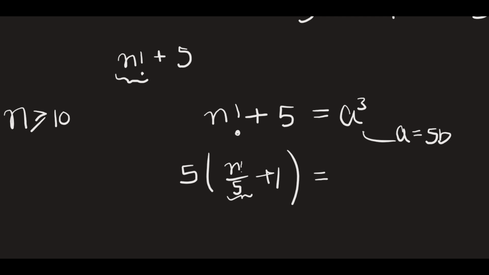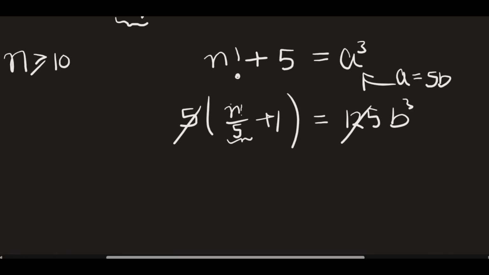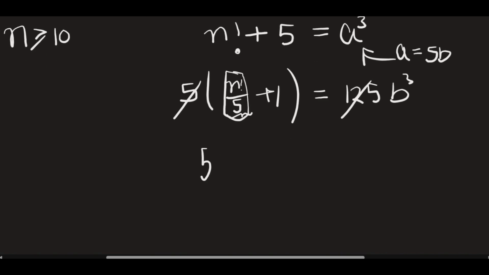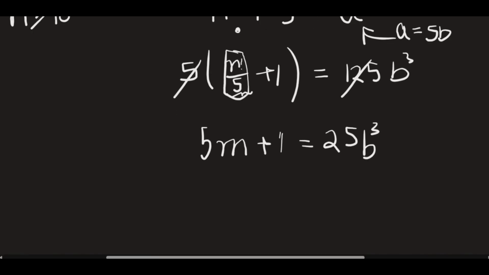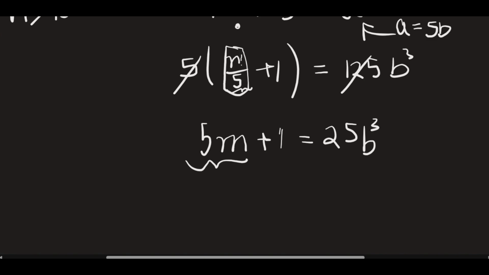Just put a value here, and you will have 125 times b cubed. Well, interesting. Let's cancel out the 5 from both sides. Now, I've said that this thing is divisible by 5, so let's write it as 5 times some integer, say m, plus 1 is equal to 25 into b cubed. Now, if you just think here, this thing is divisible by 5.